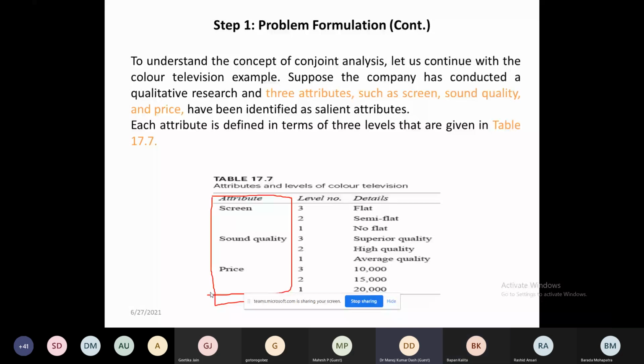क्या लिया मैंने यहाँ पर? Screen में flat, semi flat, no flat. मतलब है मैंने coding किया 1, 2, 3, lower to higher. ये clear? Yes. साउंड क्वालिटी में मैंने लोडिंग किया average, high-end, superior, 1 2 3. Is it clear? Yes, sir. Price also similarly.